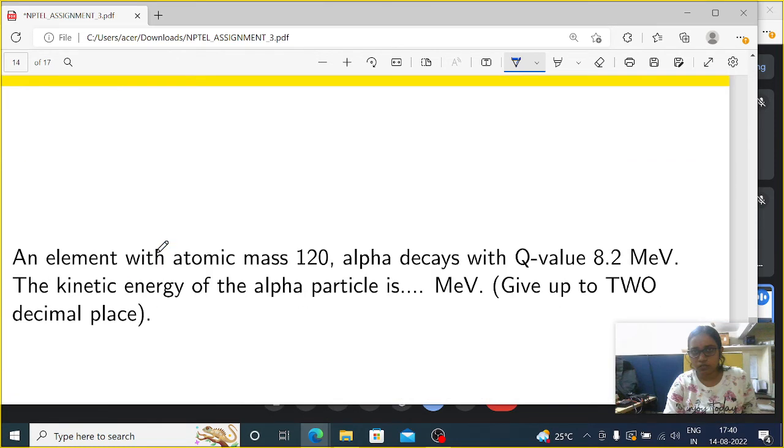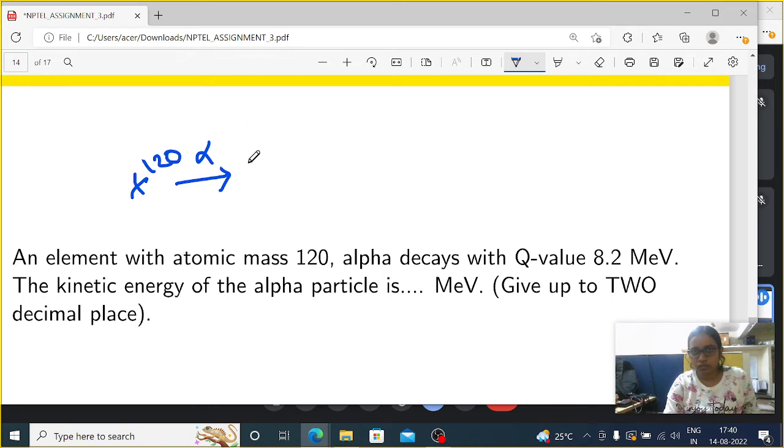Now coming to the seventh question. The seventh question says an element with atomic mass 120. Let's say X, 120. It alpha decays with Q value, and it's given that the Q value for the reaction is 8.2 MeV.